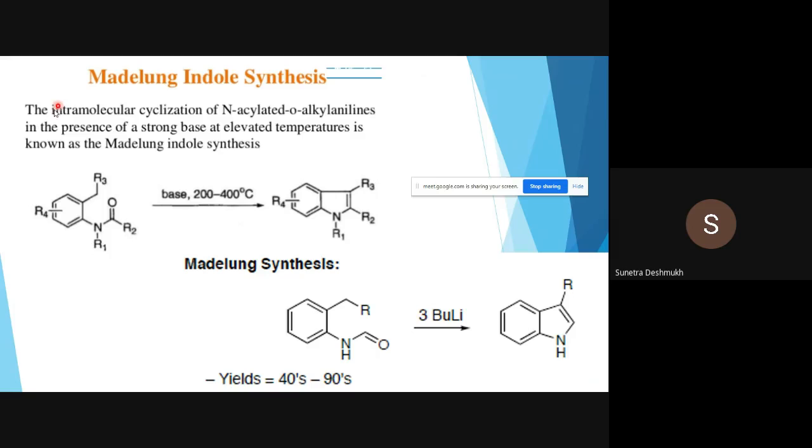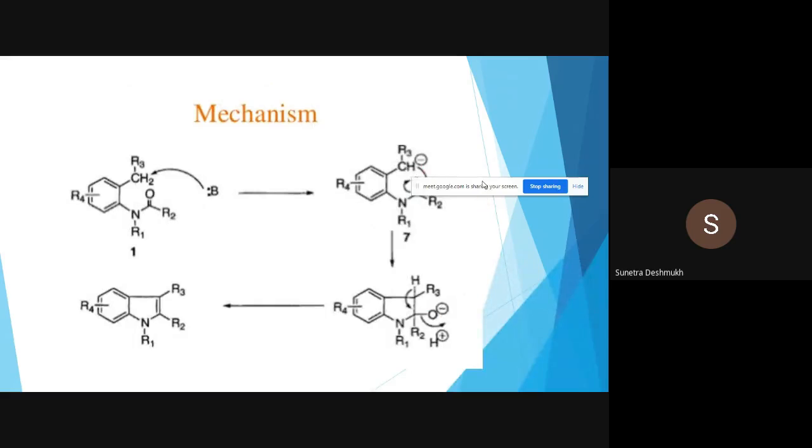Okay, so this is nothing but the intramolecular cyclization in presence of a strong base at a temperature of 200 to 400 degrees centigrade. So here we got our targeted indole molecule. As the base we can use butyl lithium, such kinds of bases, to do the intramolecular cyclization. We'll see now the mechanism of the Madelung synthesis.